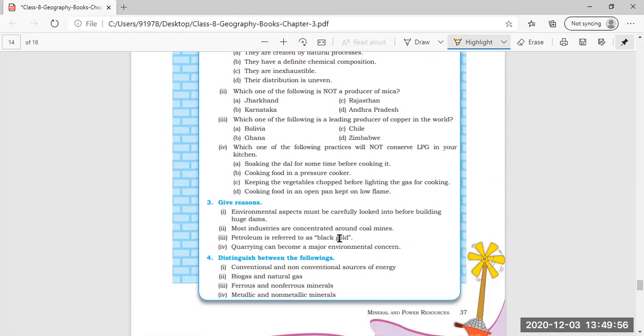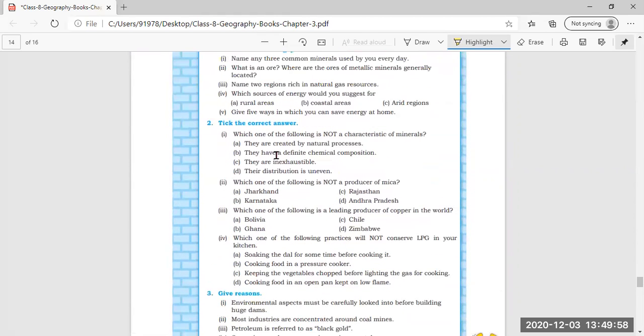And you can tick the correct answer here only. Which one of the following is not a characteristic of minerals? You can mark C, that they are inexhaustible. Clear?